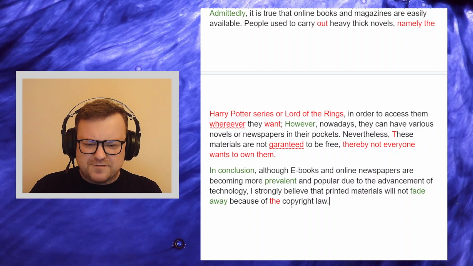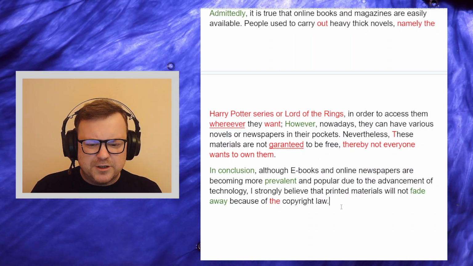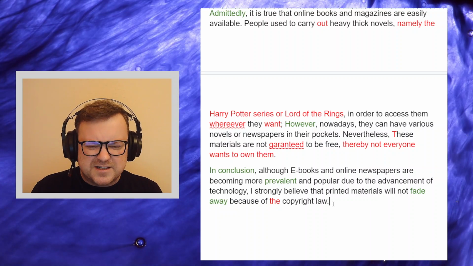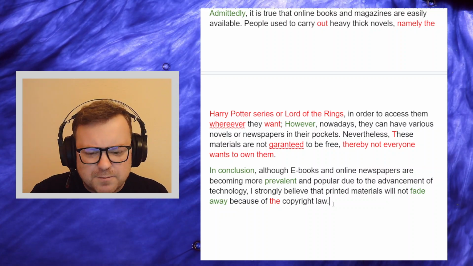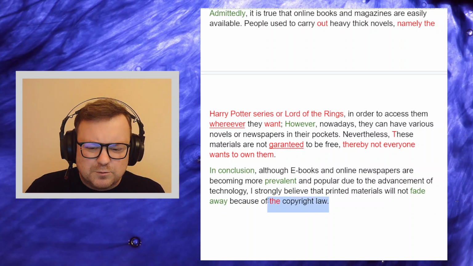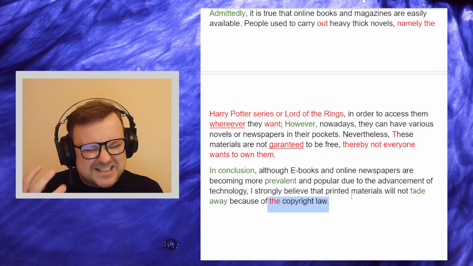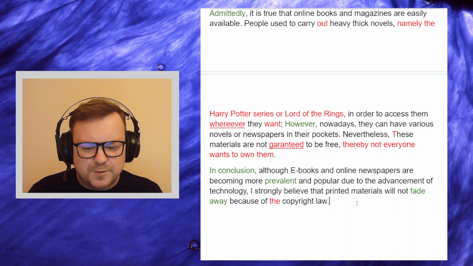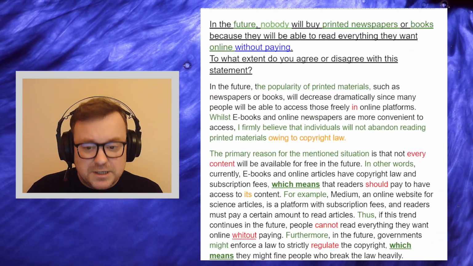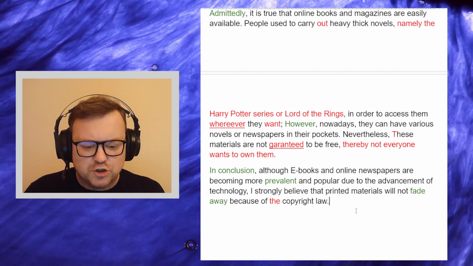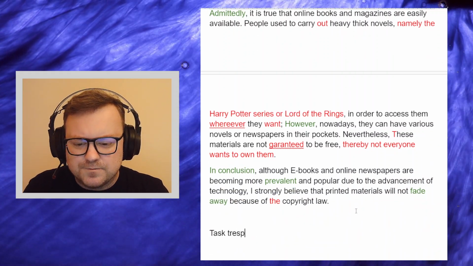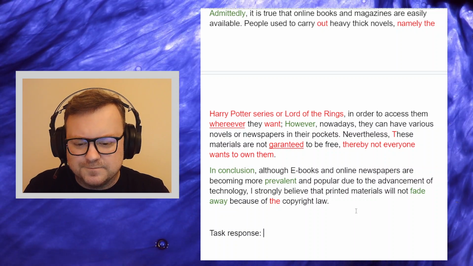Maybe it's a bit too specific, and maybe we want a bit of a summary, just a bit more of a summary in the conclusion, perhaps, because copyright law will make people blah, blah, blah. So we've just had because of the copyright law, but that's not a full summary of the position. But in general, a very, very strong essay. A very strong essay. Task response, 8.